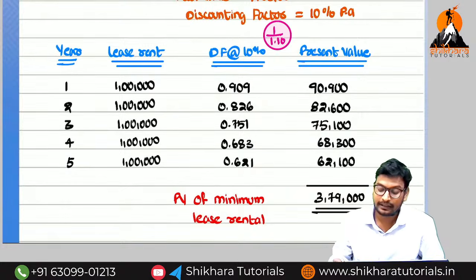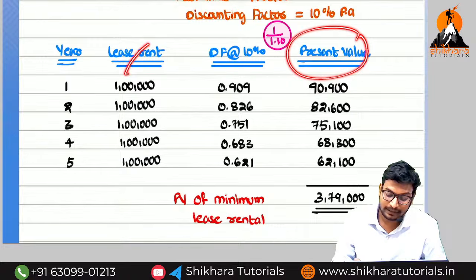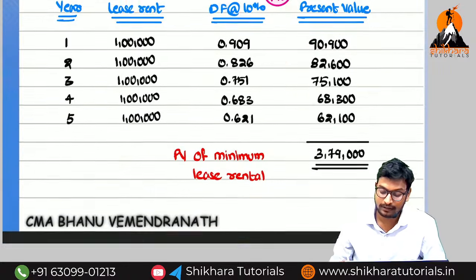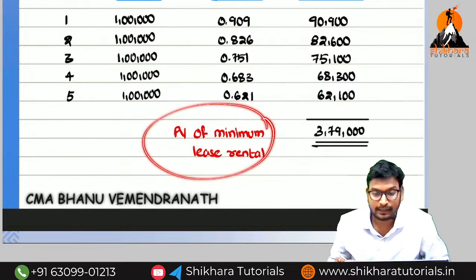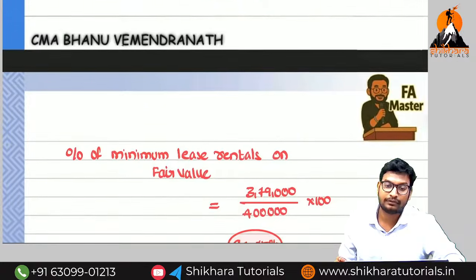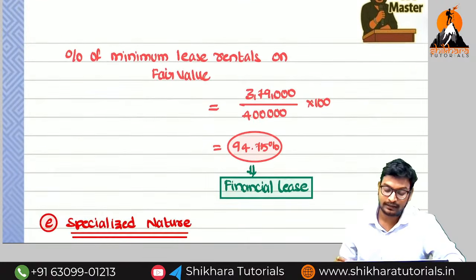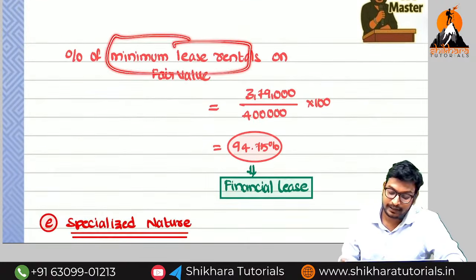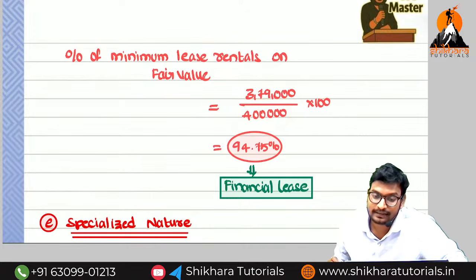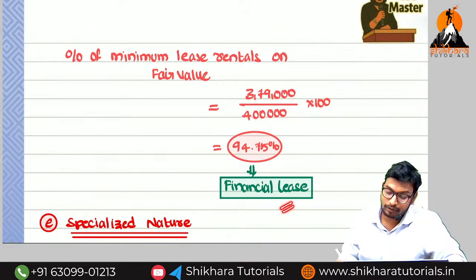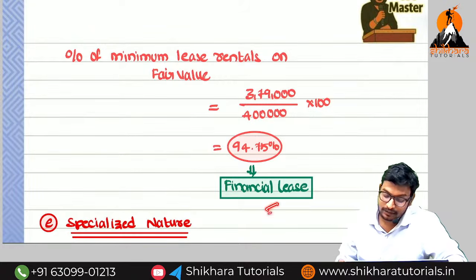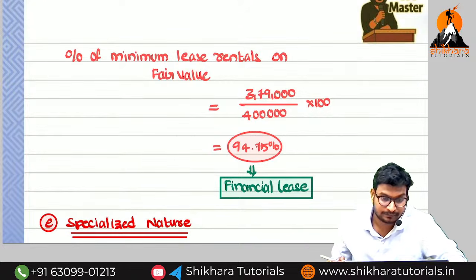And then how are we going to get the present value? We have to multiply the lease rent with the discounting factor. After adding all of these, what are we going to get? Present value of minimum lease rental. This must be substantially equal to the fair value, so what do we need to do? What is the percentage we have to write? Minimum lease rentals divided by fair value into 100. How much are we going to get? 94.75. So this is more than 75%. For that reason, this is called as a financial lease.